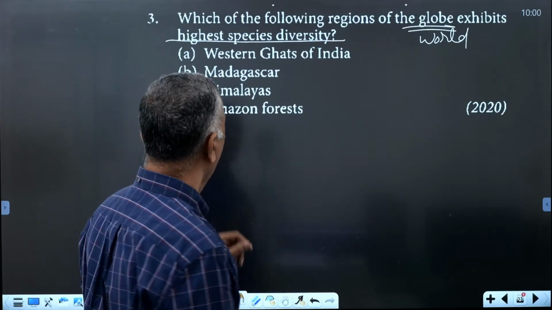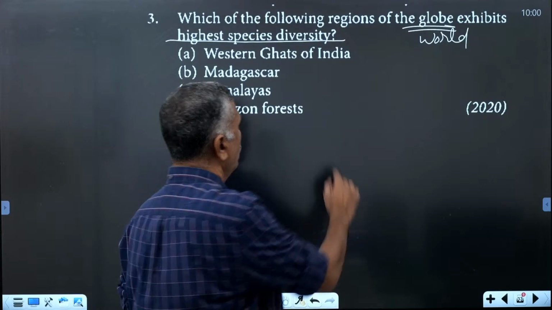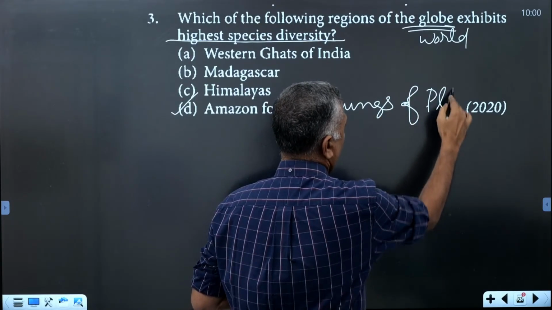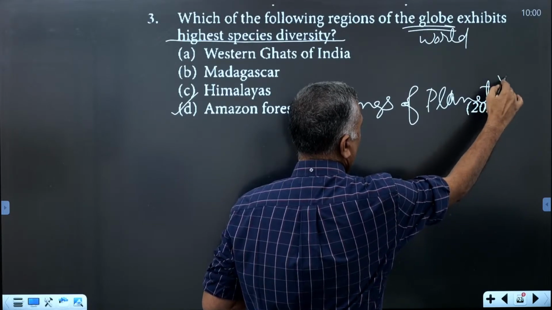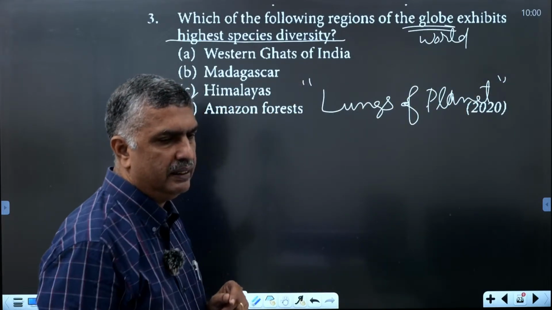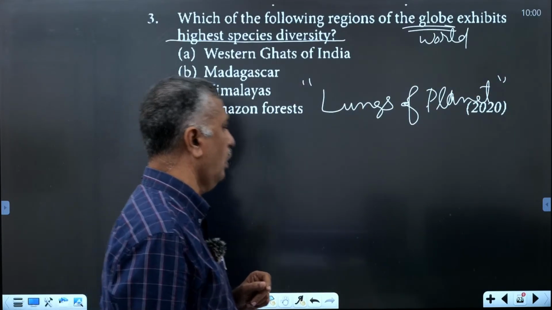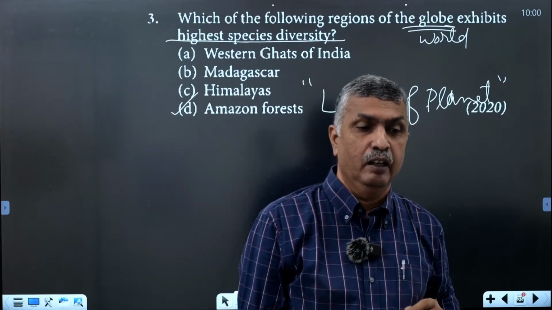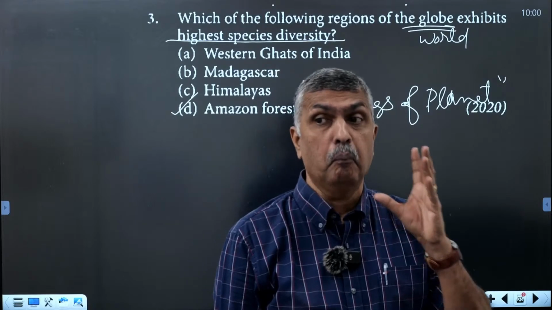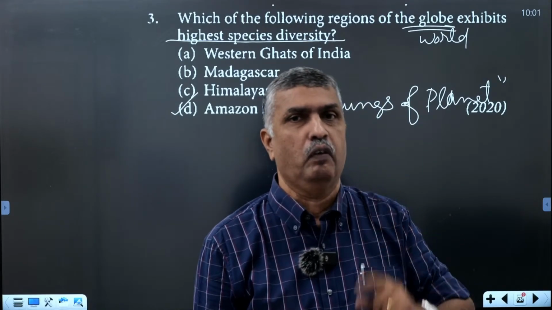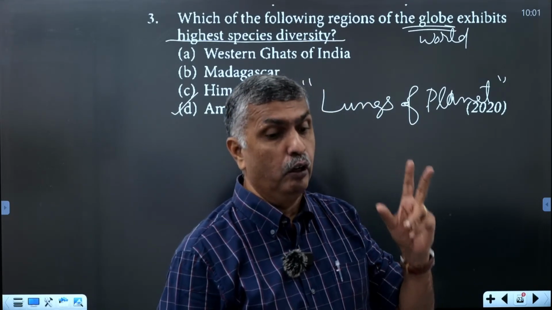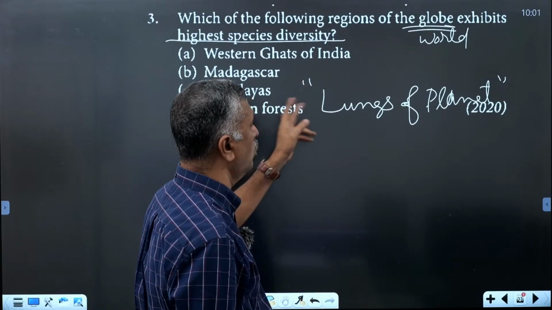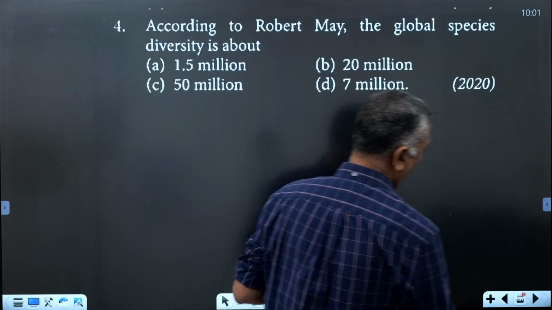It is called the lungs of the planet. There are 12 mega biodiversity centers in the world, and India is also one among them. Out of these, the greatest one is the Amazon rainforest, called the lungs of the planet.